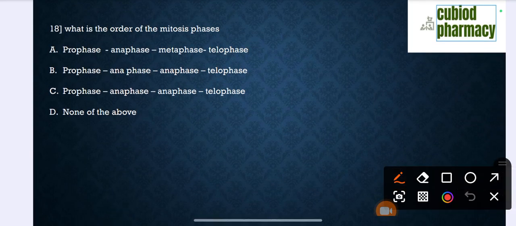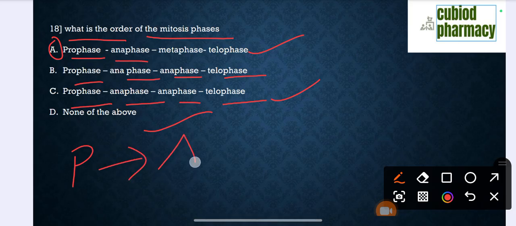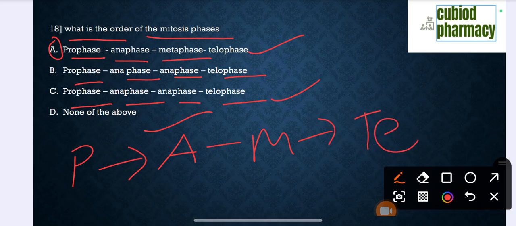Question number 18. What is the order of the mitosis phases? Option A, prophase and anaphase and metaphase and telophase. Option B, prophase and anaphase and telophase. Option C, prophase and anaphase and telophase. And option D, none of the above. The correct answer is option A. So mitosis order is the prophase and anaphase, metaphase and telophase. So the correct answer is option A.